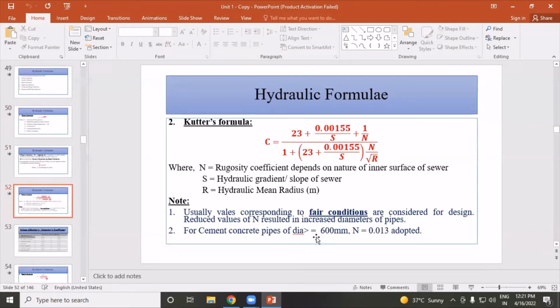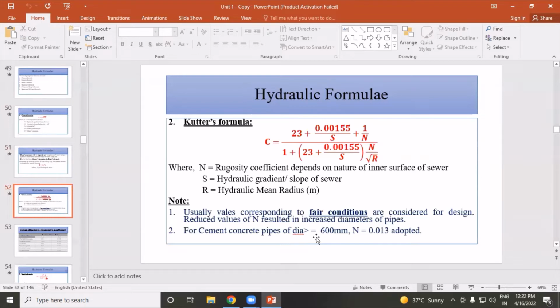So the next formula is Kutter's formula. C is equal to 23 plus 0.00155 divided by S plus 1 divided by n.